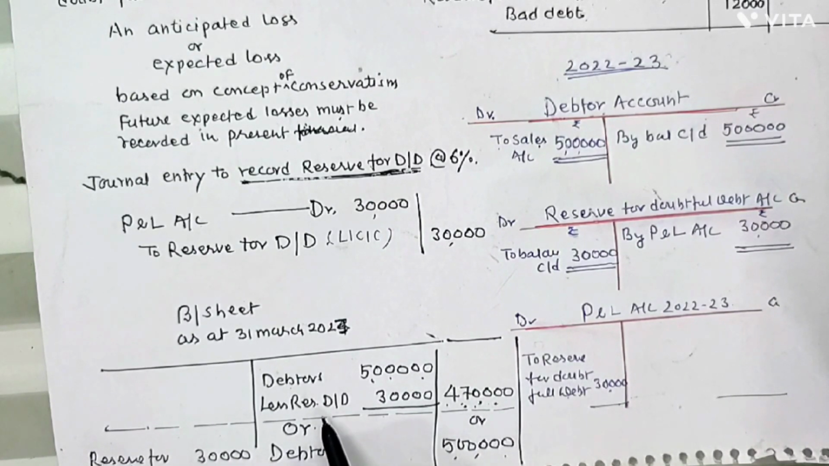Or we can show that since reserve for doubtful debt is a current liability, it can be shown on the liability side, and debtors can be shown on the asset side. It was all about the balance sheet and the journal entry for making reserve for doubtful debt.